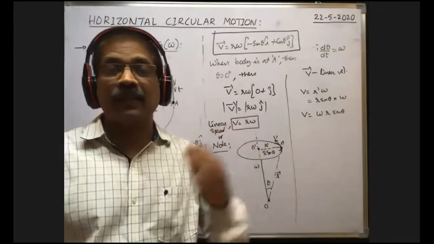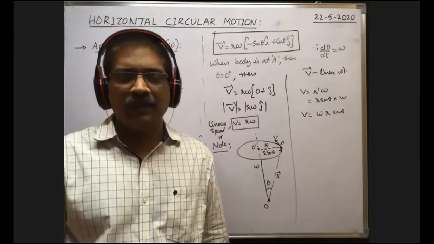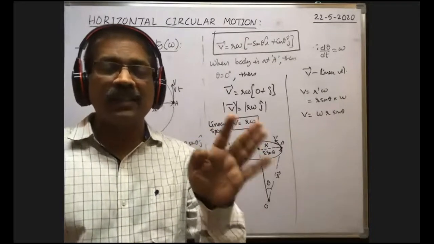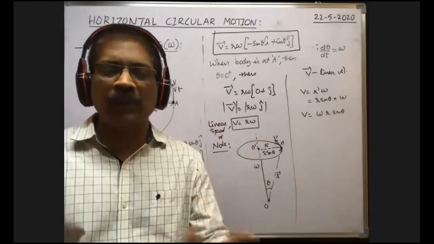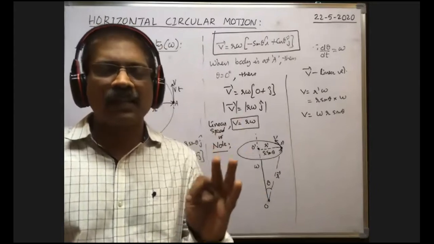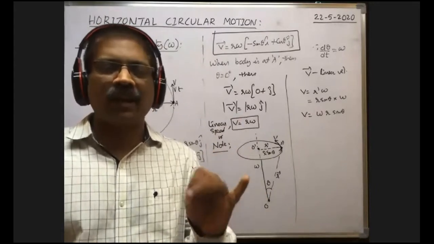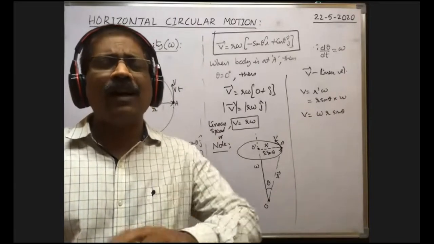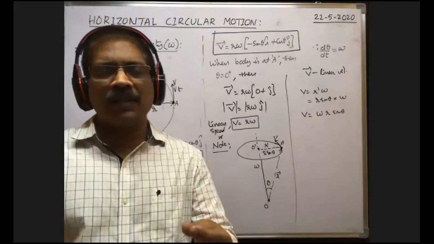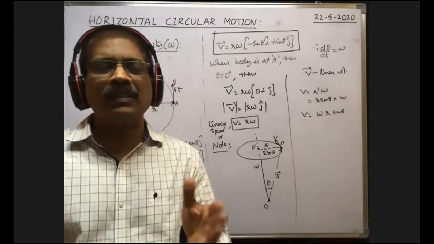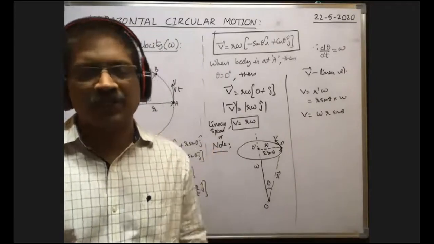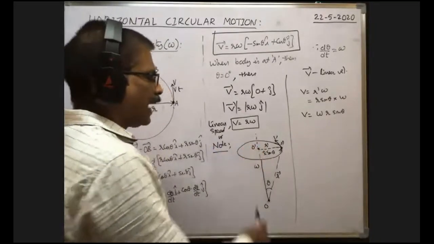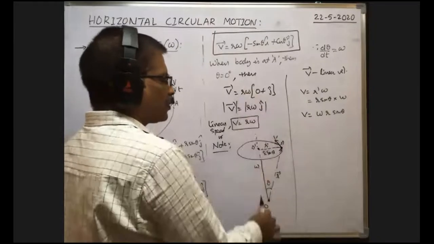Already I said in vectors, every physical quantity related to rotatory motion is an axial vector or pseudo vector. Angular velocity, angular displacement, angular acceleration, torque, moment of inertia, all these are related to circular motion. So all these lie along the axis of rotation. That's why they are called axial vectors. So angular velocity is also an axial vector. That axial vector lies along the axis of rotation like this.